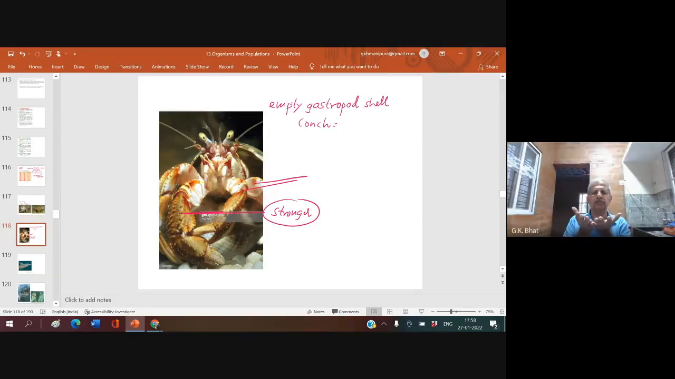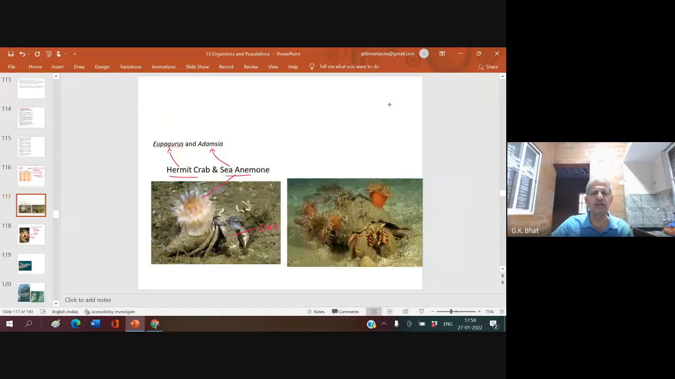The sea anemone is a sedentary animal. If at all you have heard about the sea anemone, it is found attached to the rock surface with the tentacles there. It is a member of Coelenterata. The hermit crab goes in search of a sea anemone, removes it from the bottom, brings it, and deposits it on the back of the shell. The sea anemone is placed on the back of this empty gastropod shell.